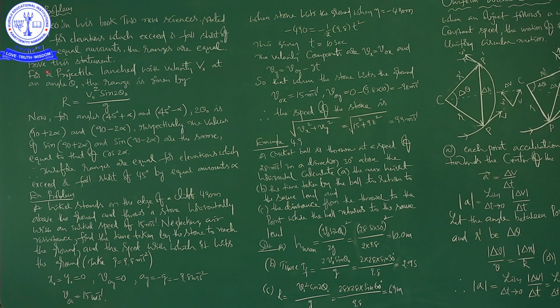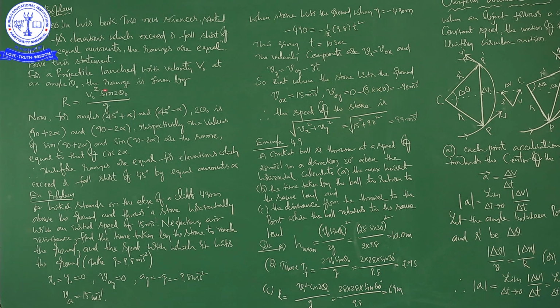See here, for a projectile launched with velocity v0 at an angle theta naught, the range is given by this formula. So, this is the formula for the range of a projectile. Here itself we have to remember the terminology. It is the initial velocity of a projectile, it is the angle of projection, it is the acceleration due to gravity.